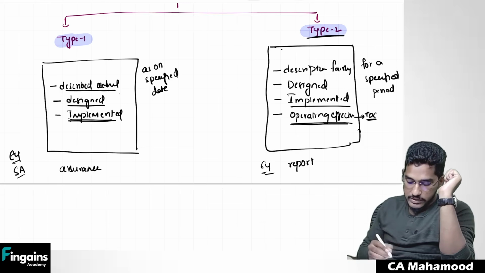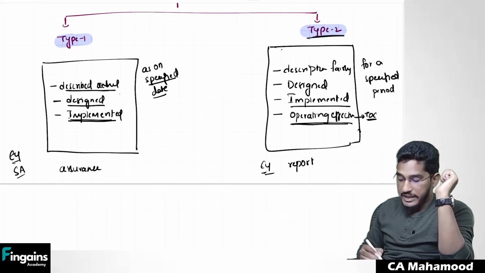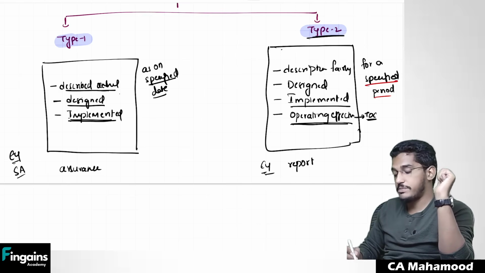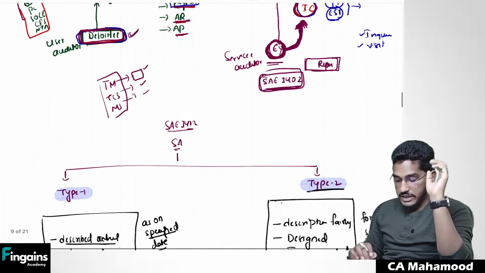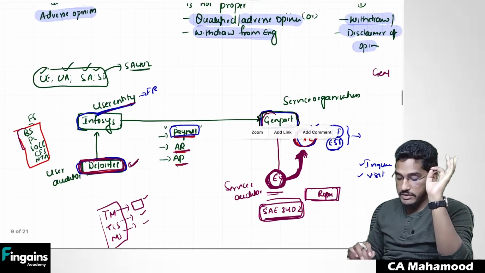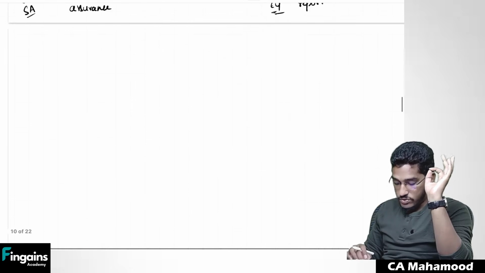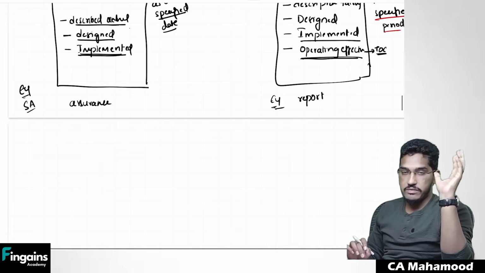And one more point of difference, the type 1 report will be as on a specified date, whereas the type 2 report will be for a specified period. So like this, two reports can be given. Understood? So we understood what the scope of this SAE 3402 is, what it talks about, and also what kind of reports will be given by the service auditor.